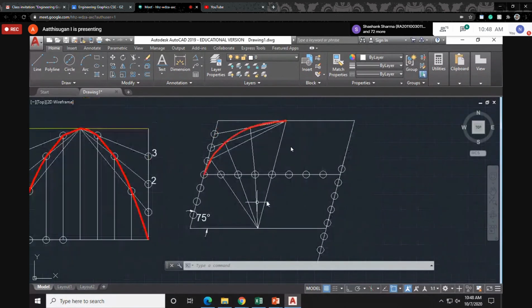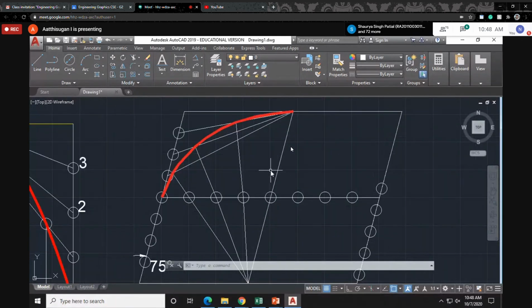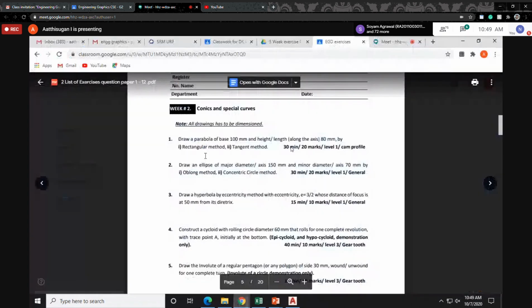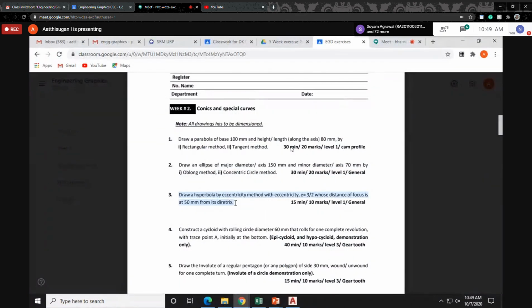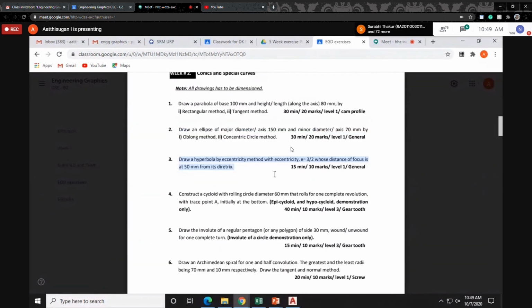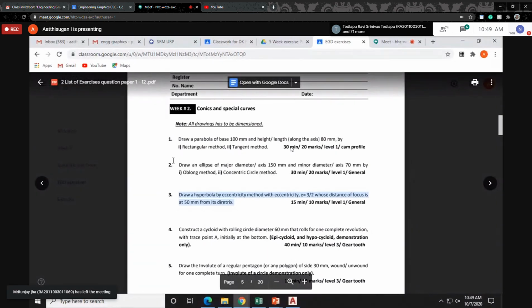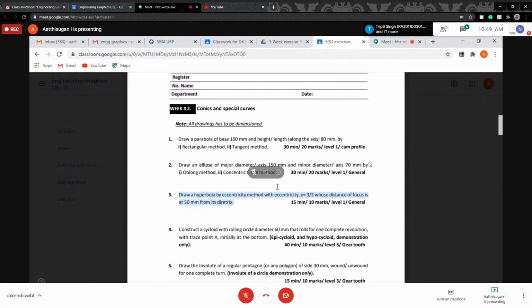So try slowly. Tomorrow, 20 minutes before, you can start the class if possible. If you want to practice again or experiment, I'll give you time. For this second question, use any one method. Then the third question is fully discussed here. Questions 4, 5, 6 we will start first. Also refer to your textbook, then practice in AutoCAD. If you face any problem, we will discuss. Any doubt up to today's class? These two methods only were discussed as of now.